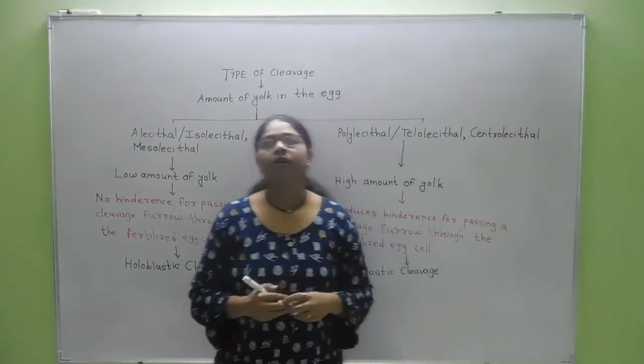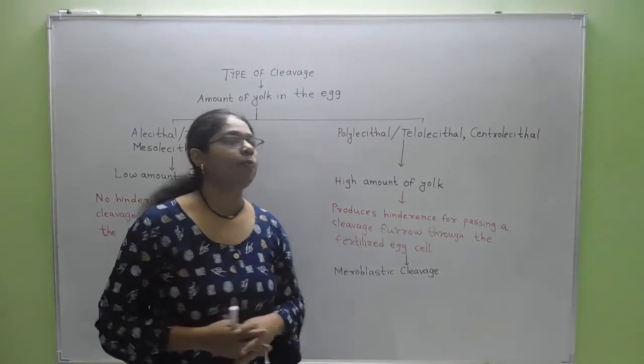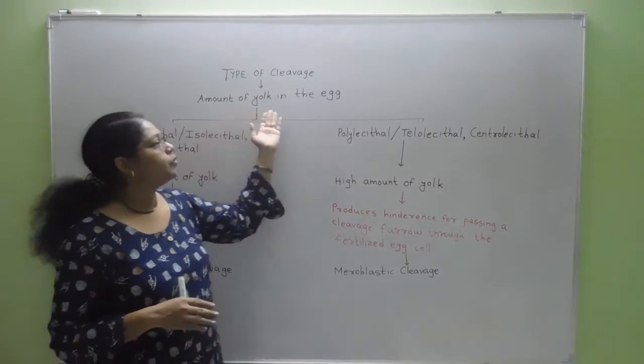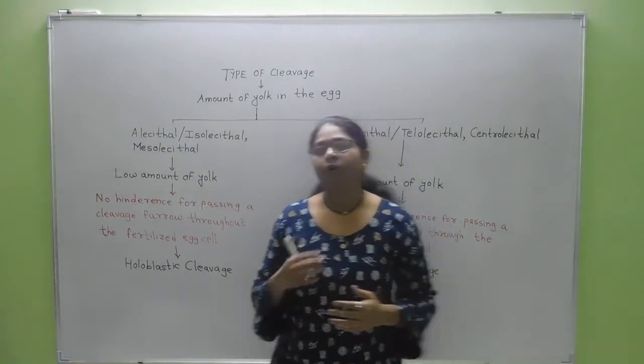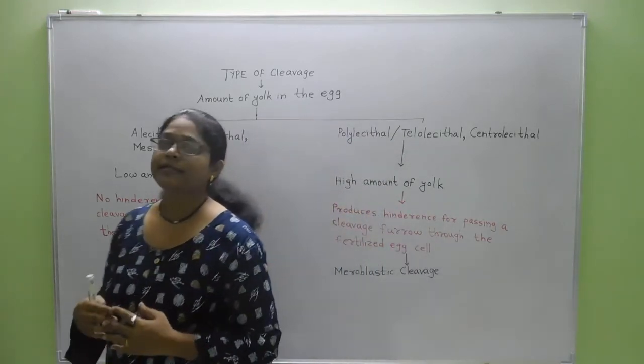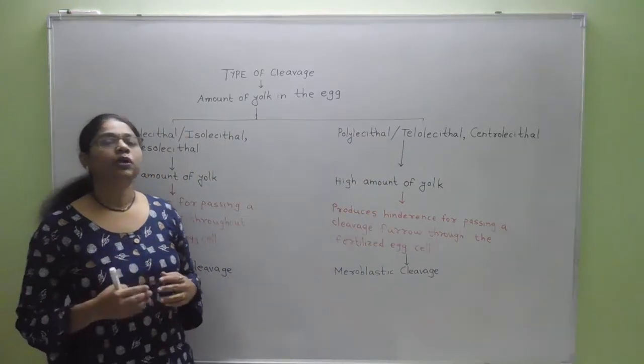Cleavage in a particular egg is dependent upon the amount of yolk in that particular egg. Now the yolk produces a hindrance for passing a cleavage furrow through the egg.